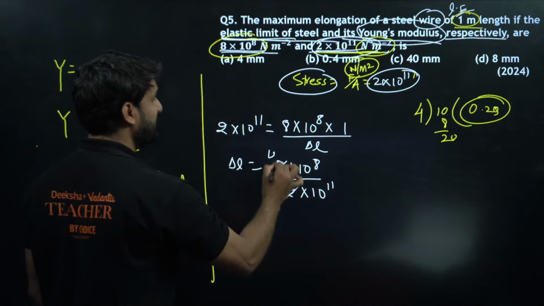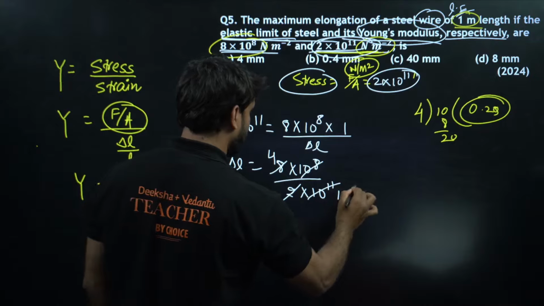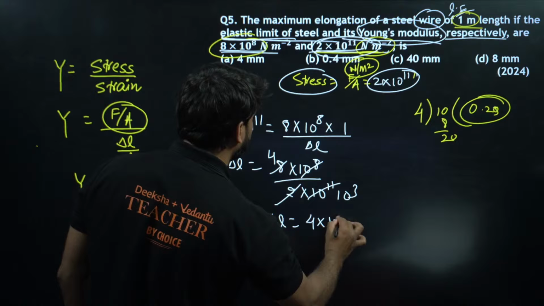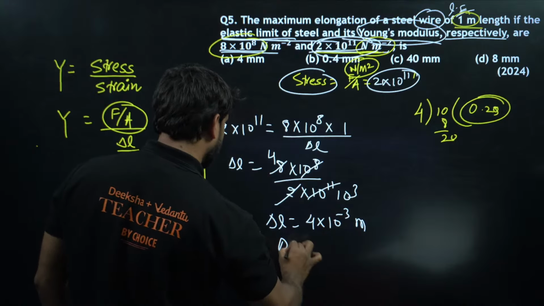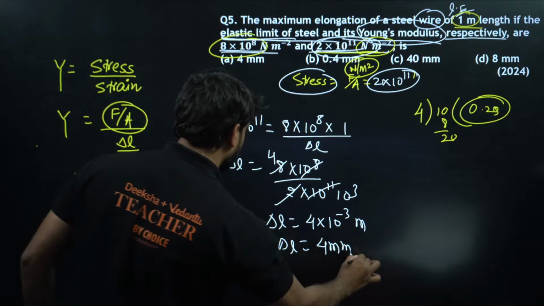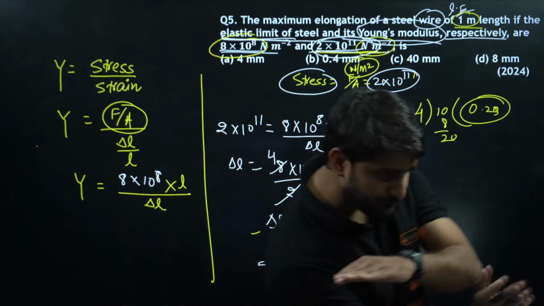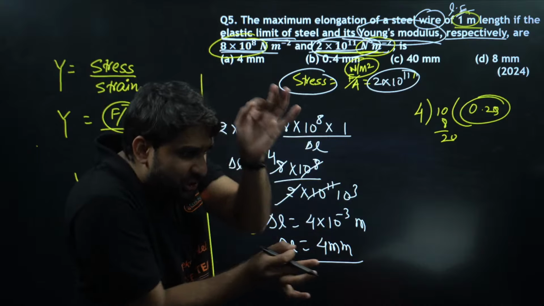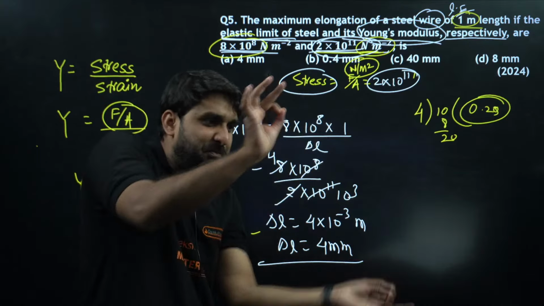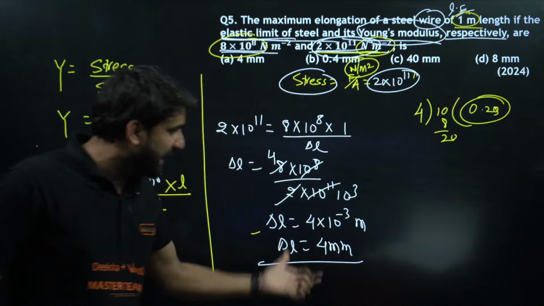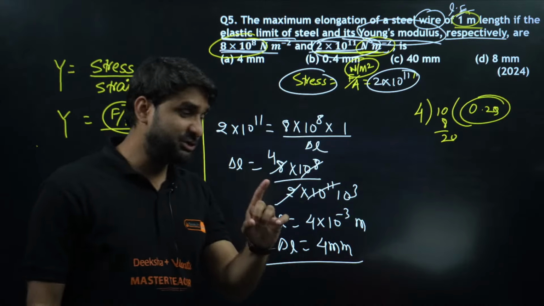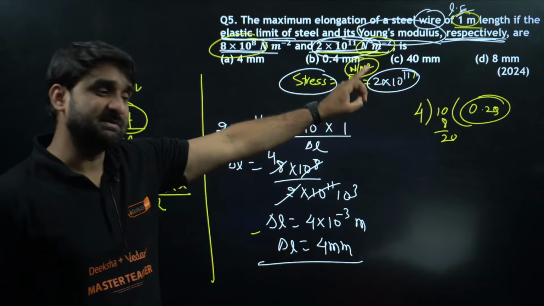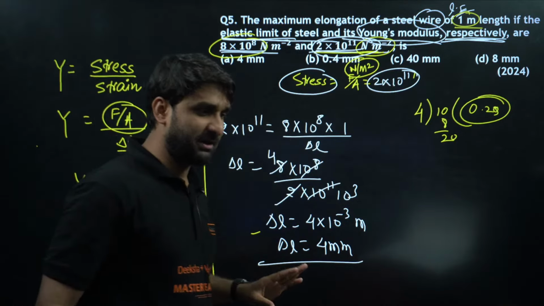Now can you see the answer here? 10 to power 3 will go there. So delta L will be equal to 4 into 10 to power minus 3 meter, which can be written as 4 mm. This is the answer. Is it clear to all? Just due to changing the position of the values, the answer has also changed. So always focus on the term respectively, a very important term, because sometimes it may lead to deduction in marks, my dear champion.